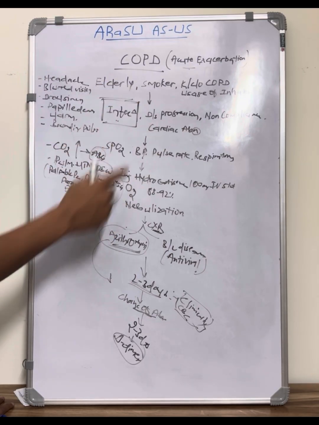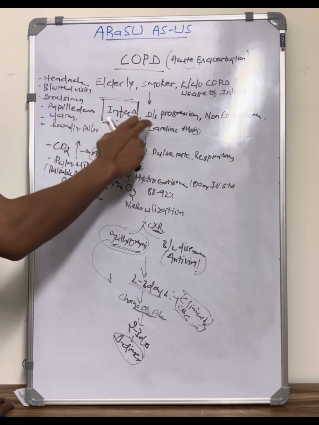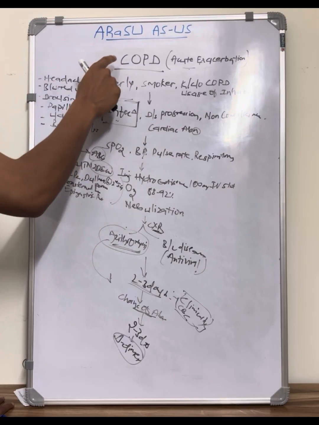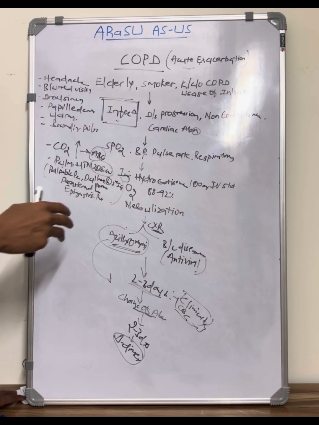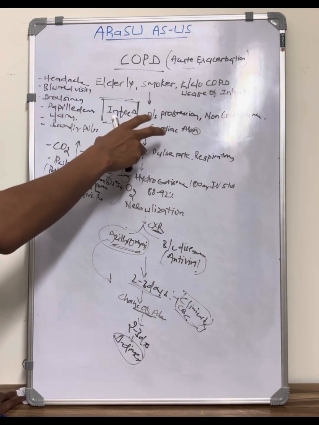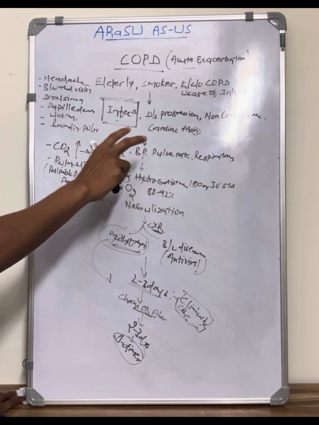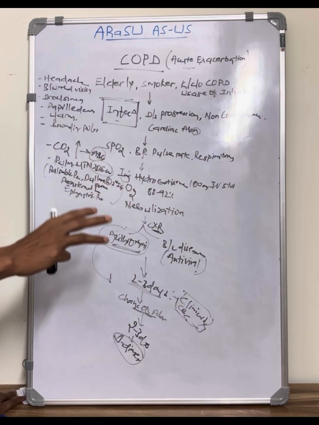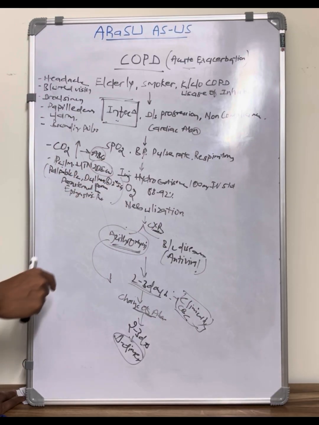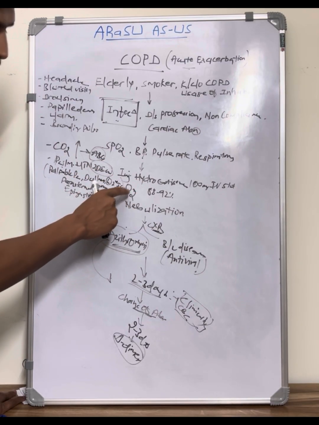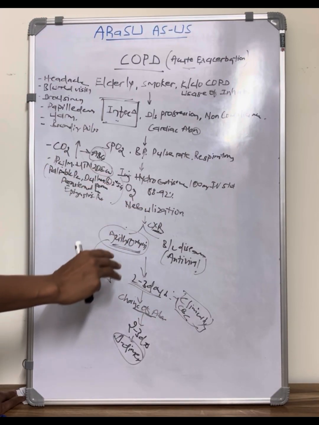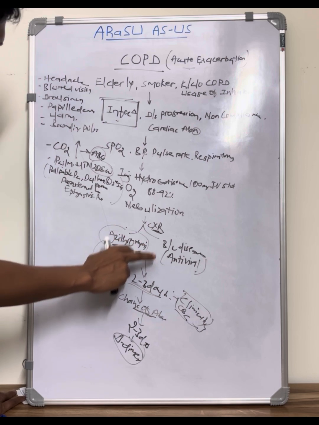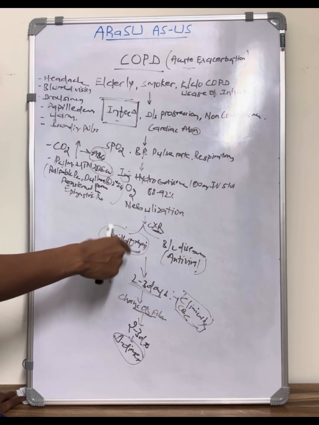Similarly, if the patient is having some underlying cardiac disease, and if they are using beta blockers, again, that might lead to bronchospasm. That has to be kept in mind. So medications will play an important role. That's why underlying cardiac status is very, very important. Then for the acute breathlessness, we can give hydrocortisone IV stat, then give supplemental oxygen, give nebulization, send for chest X-ray, look for any features of infection. Then based on that, try to cover with antibiotics which will cover the maximum number of microbes.